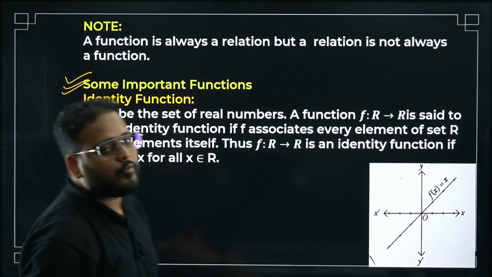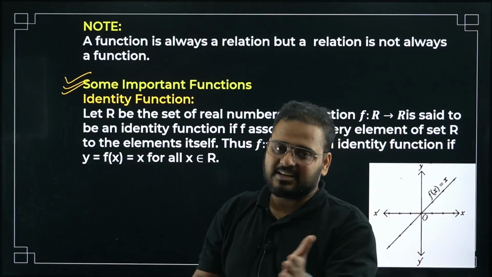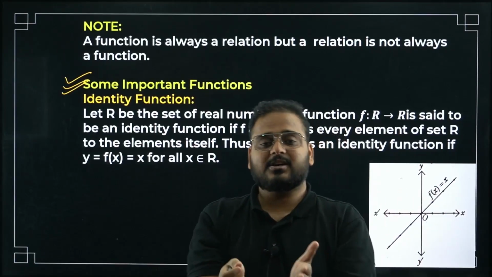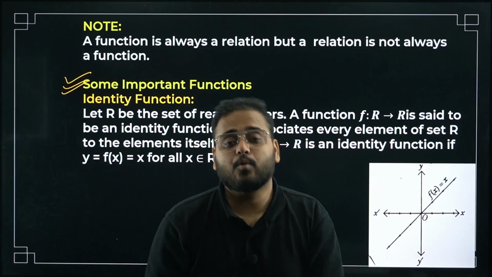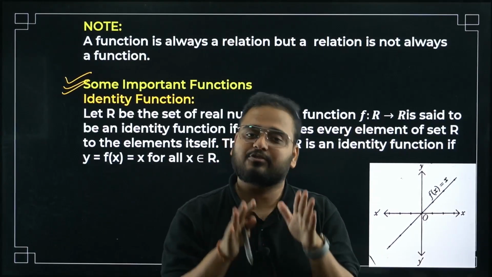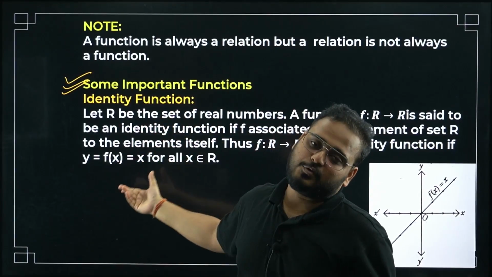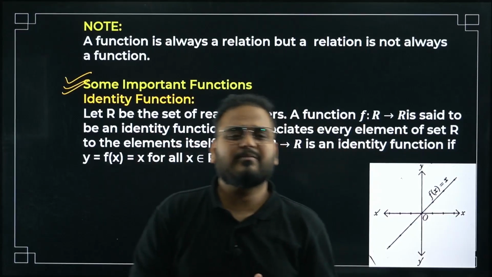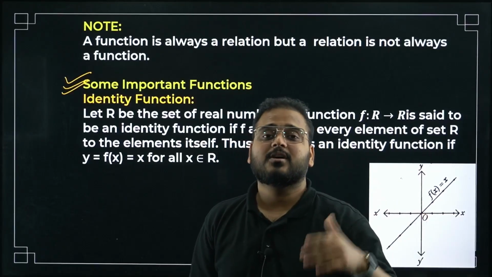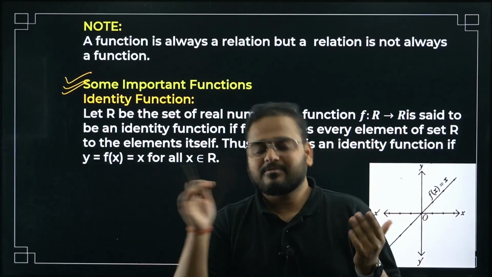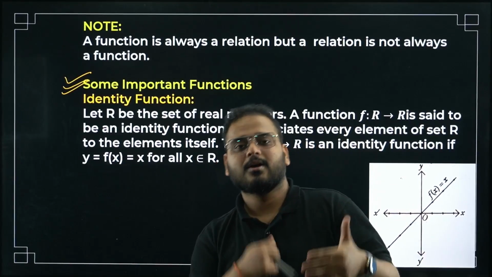Not only from the chapter's point of view, because since it is a PU1 chapter, I have gone with the weightage category because we had less time. So I first did the high weightage chapters for KCET, which were very important for your boards and for your KCET. But if you were actually in PU1, this is very important, because everything you've learned from there is based upon these functions, graphs, and the conditions of definition of a function. For example, we have identity function, modulus function, signum function. If you have learned this, then only you will be able to solve the other questions. That's why whenever I've taught you those important topics, I explained the functions at the same time. So I'm going to go through this quickly.